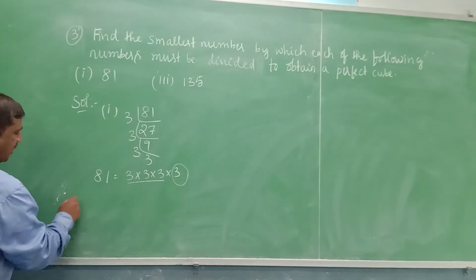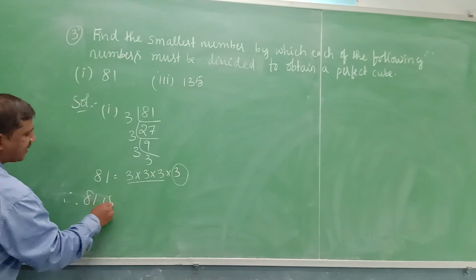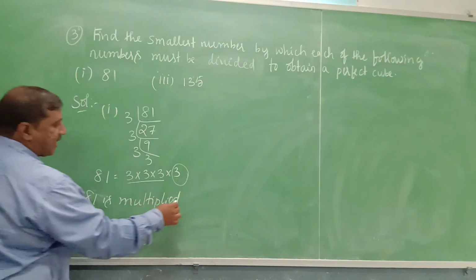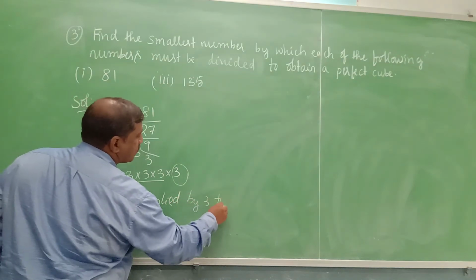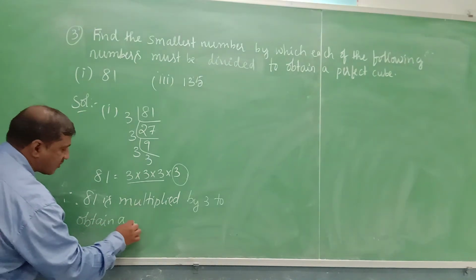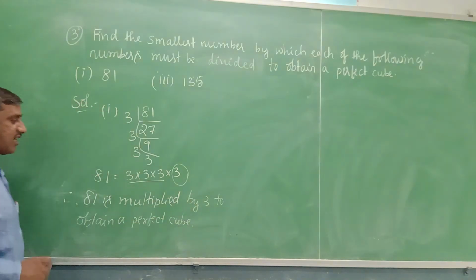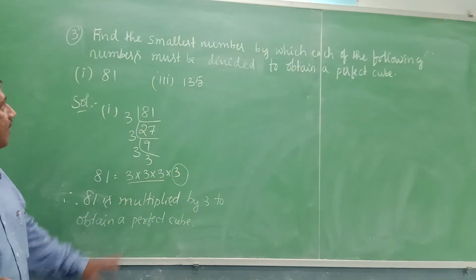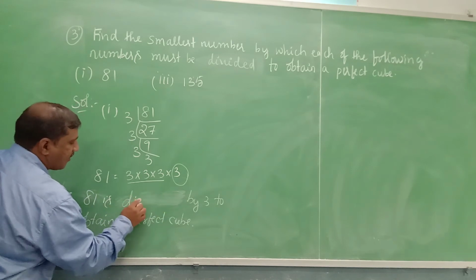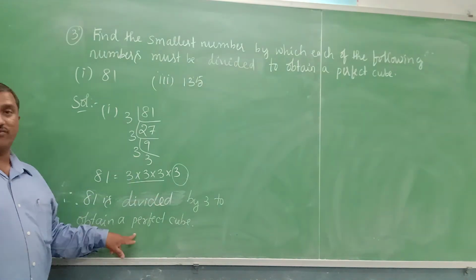Therefore 81 is divided by 3 to obtain a perfect cube.